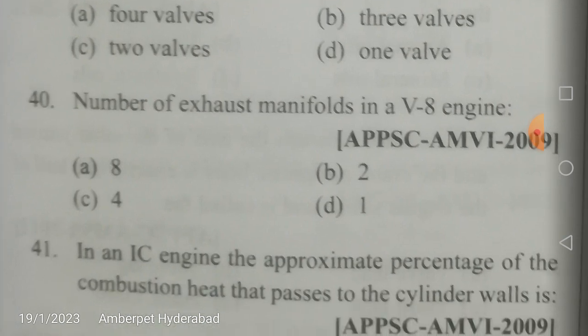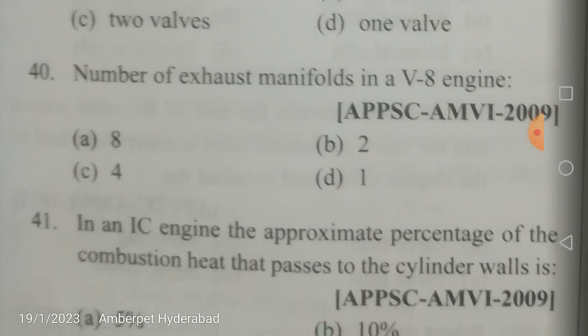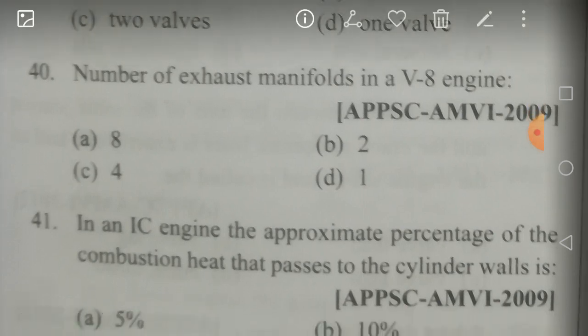Now, number of exhaust manifolds in a V8 engine. So now, friends, various types of engines are there, like 4-cylinder engine, 6-cylinder engine, 8-cylinder engine. In the 8-cylinder engine, V8 engine is a very famous engine. So 8 is going to tell us about the number of cylinders. So a V8 engine has 8 cylinders.